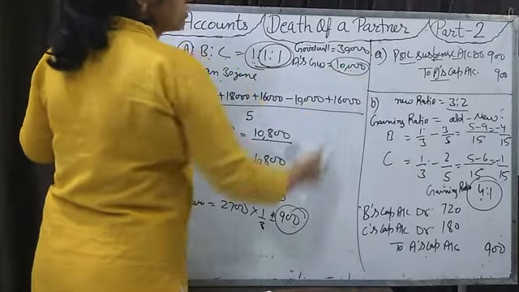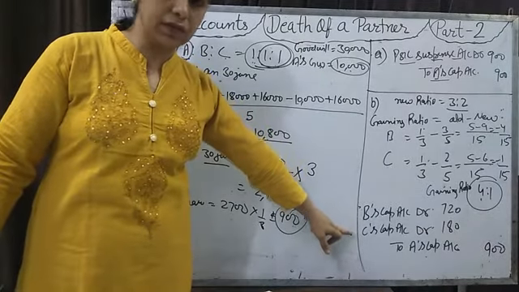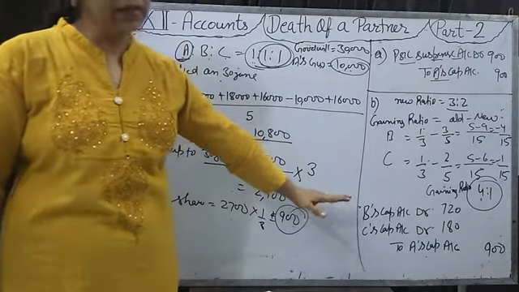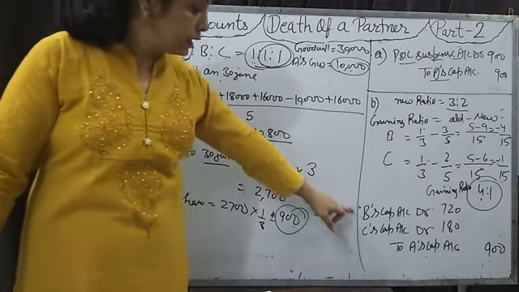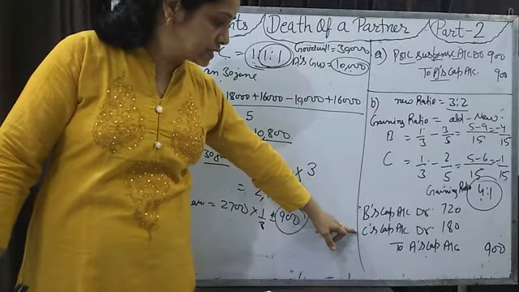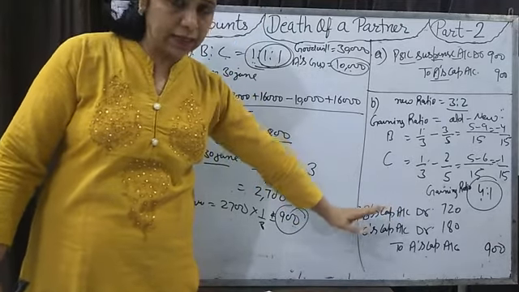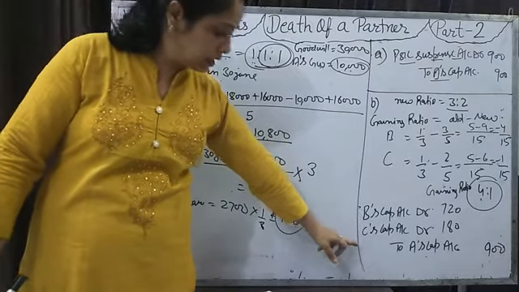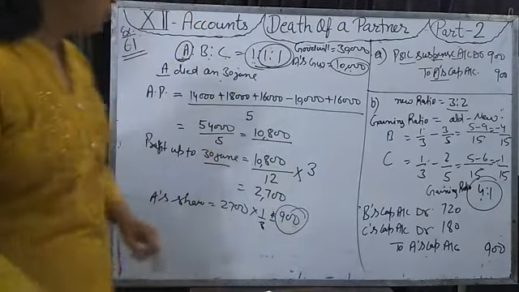Then this 10,000 we will give by this entry. The same entry we will pass for both the profit as well as the goodwill: B's capital account debit, C's capital account debit to A's capital account, but as a separate entry. You have to pass separate entries for both. This one for the profit share and that one for the goodwill share.